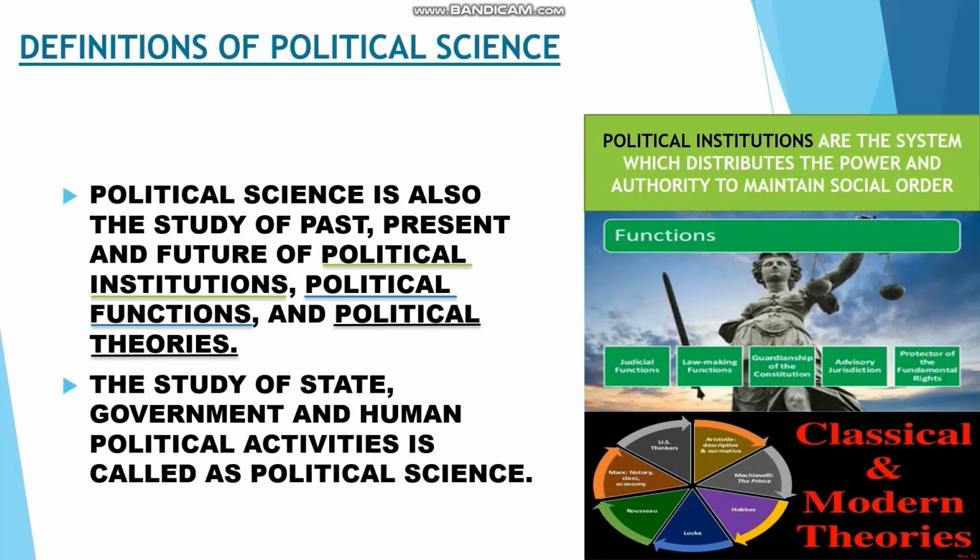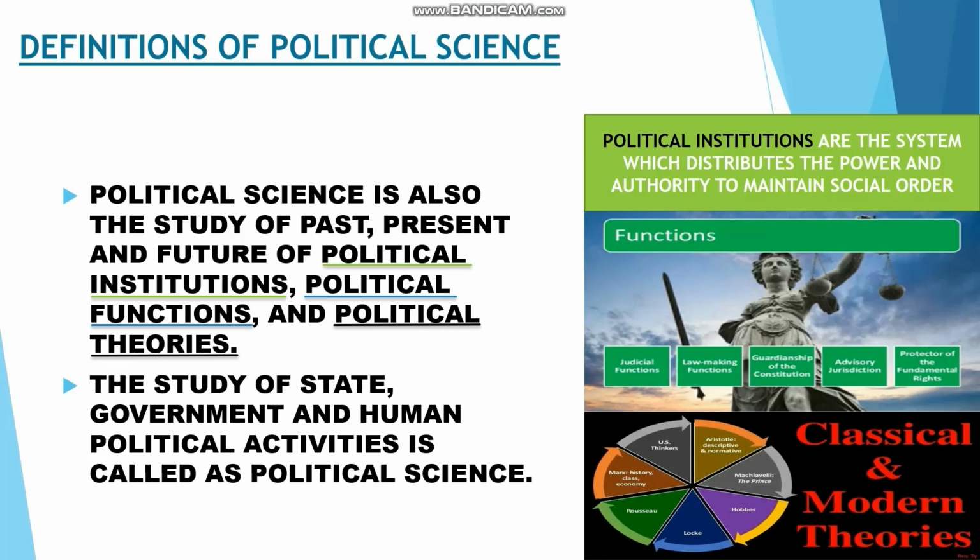Understood? So these theories are the theories which could be applicable even in the future. It is a scientific analysis of what happened in the institution, about the political institutions and political events or political activities. So the second definition is: political science is a study of past, present and future of political institutions, political functions and political theories.